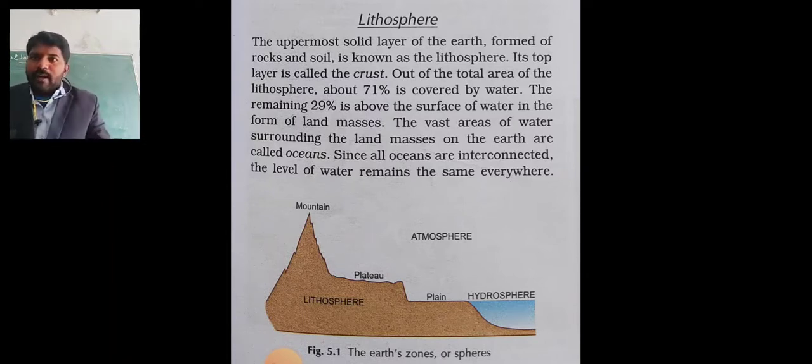How is it made? It is made from stone and soil mixed together. The uppermost solid layer of the earth, formed of rocks and soil, is known as the lithosphere.